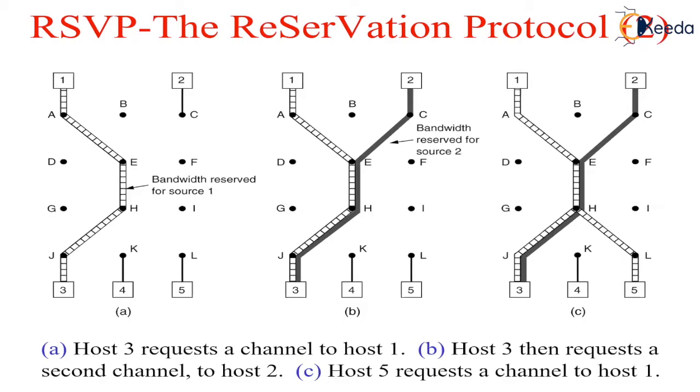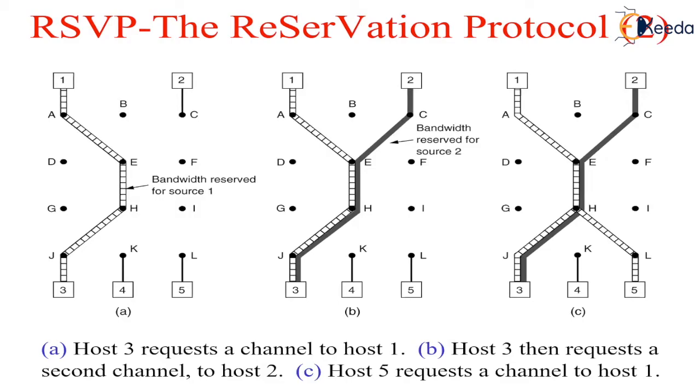When making a reservation, a receiver can specify one or more sources that it wants to receive from. It can also specify whether these choices are fixed for the duration of the reservation or whether the receiver wants to keep open the option of changing sources later. The routers use this information to optimize bandwidth planning. In particular, 2 receivers are only set up to share a path if they both agree not to change sources later on.